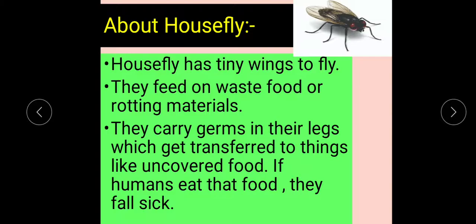If they sit on that uncovered food and we eat that food, all those germs will go into our stomach, right? So if humans eat that food, they fall sick. So what should we do? We should keep our food or any eatable thing covered, okay? So that was about housefly.